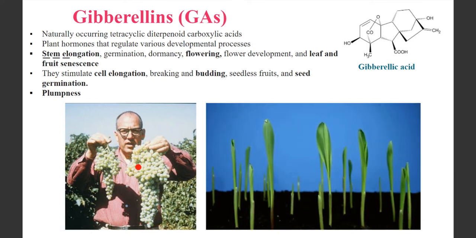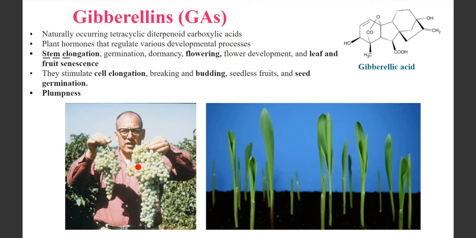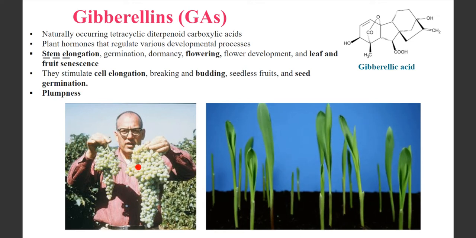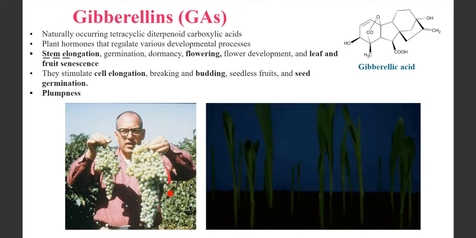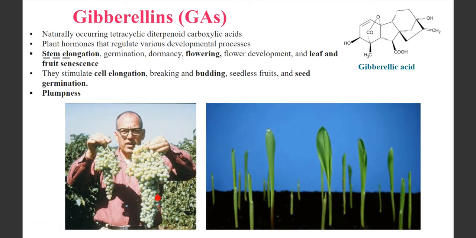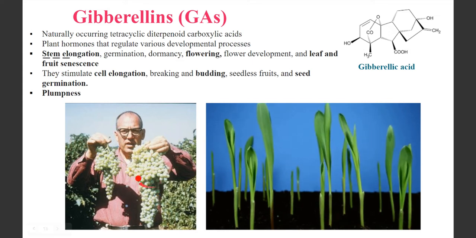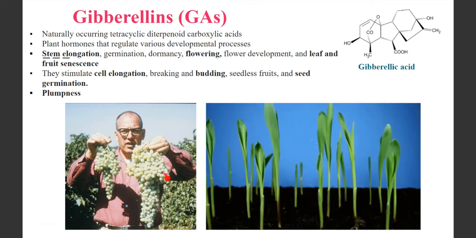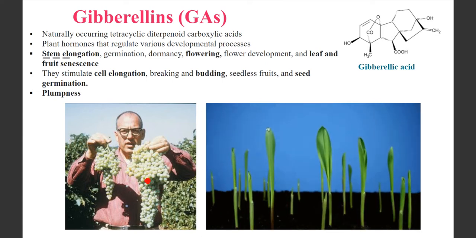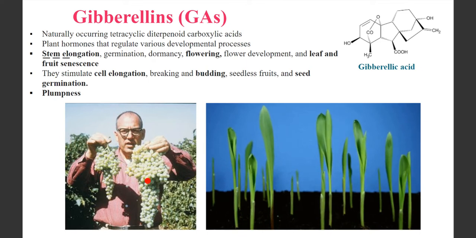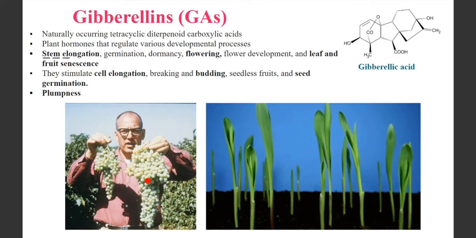So what the farmers do is they add this gibberellic acid, and because of this gibberellic acid, the quality of the fruit or the flowers is enhanced. You can see the quality, the size, the number of the grapes. This has enhanced. They become more plump and more juicy. Are you understanding this?